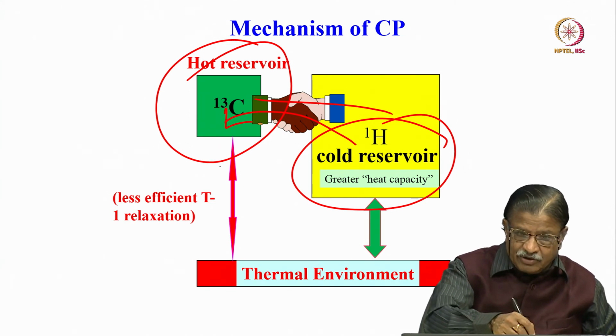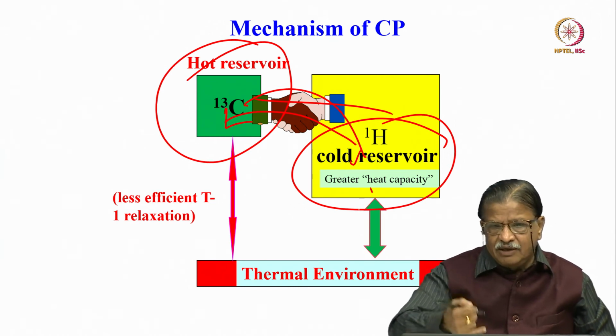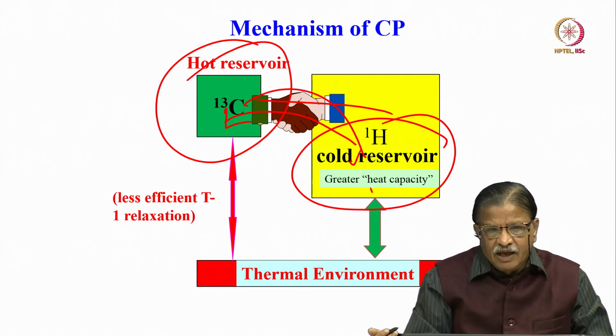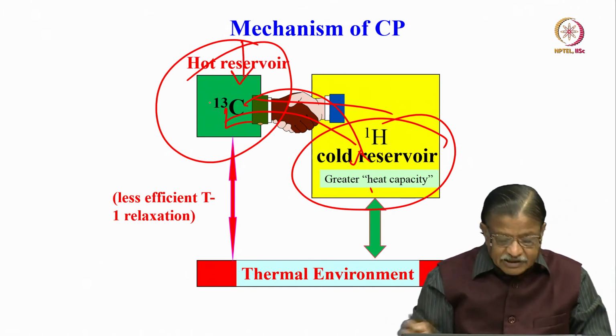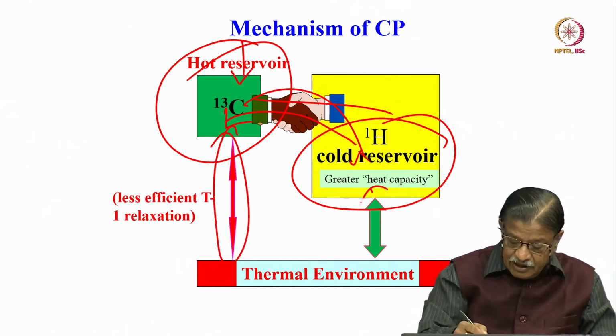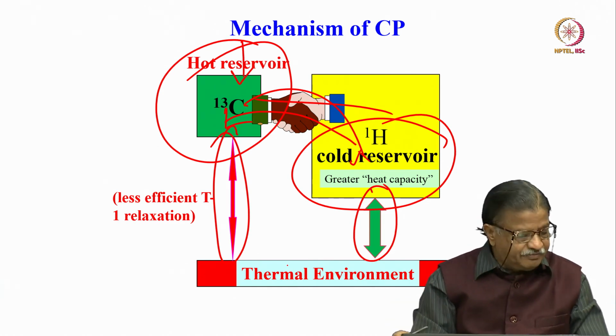Because it is hot, it wants to cool down, and this will try to make sure that proton gets heated up. In other words, this will get cooled down by getting energy from proton. Simultaneously, this is also going on: relaxation. They are giving energy to the thermal environment, that is the lattice.